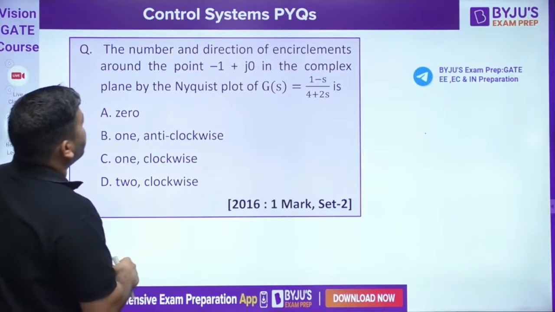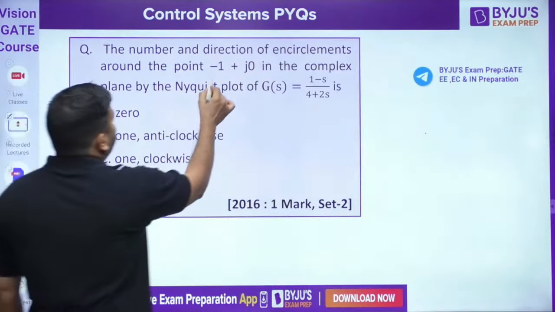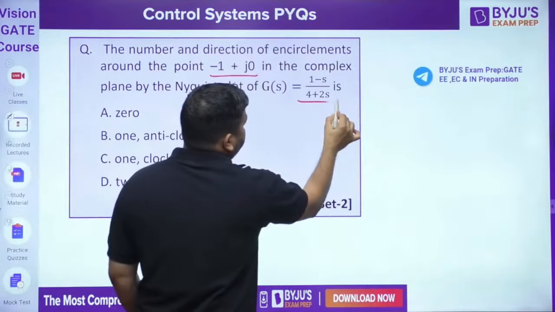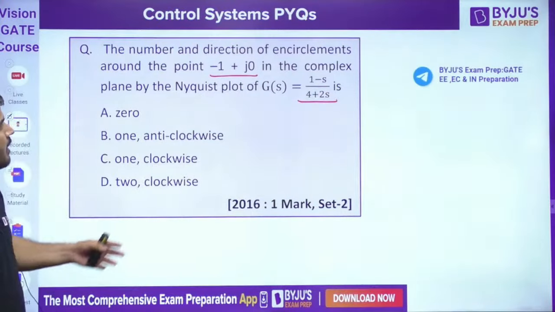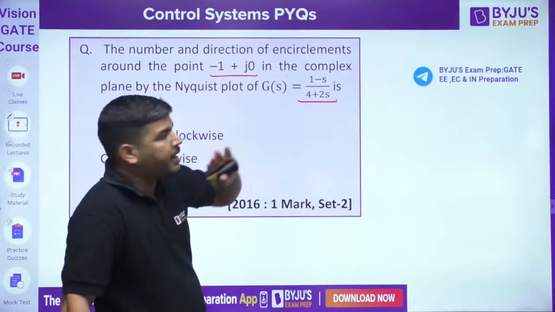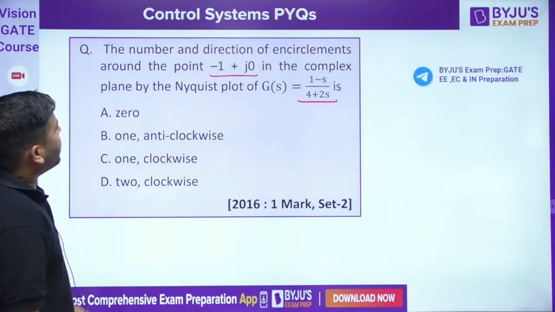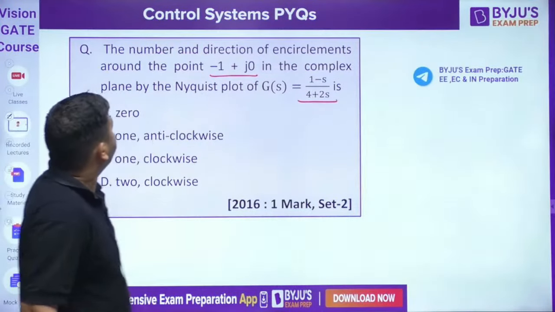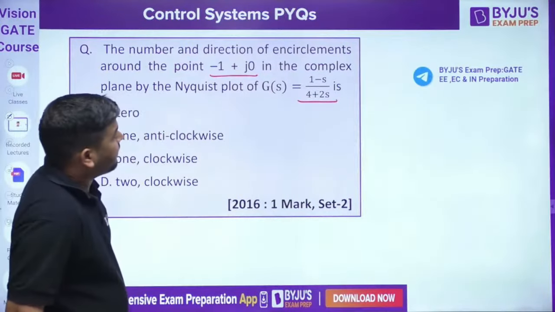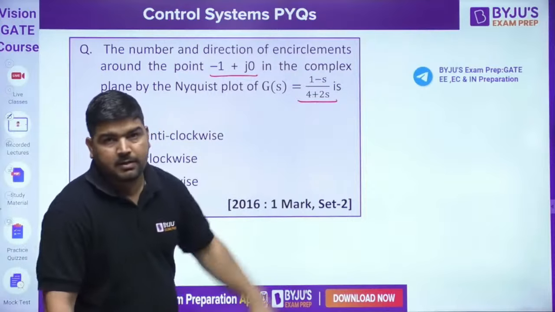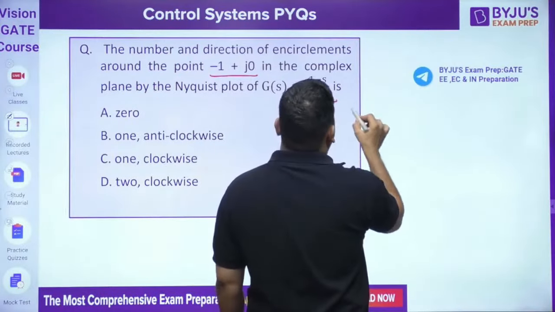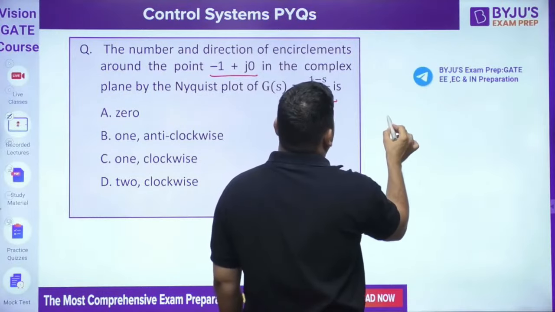The next question: the number and the direction of encirclement around the point -1 in the complex plane of the Nyquist plot. So this is the GS. Let's call it GSHS. If HS is not given, by default we take HS as 1. We need to find the number of encirclement of -1. So how to calculate that? That's very simple, guys. We know that this is my GS, so the characteristic equation will be 1 plus GSHS equal to 0.